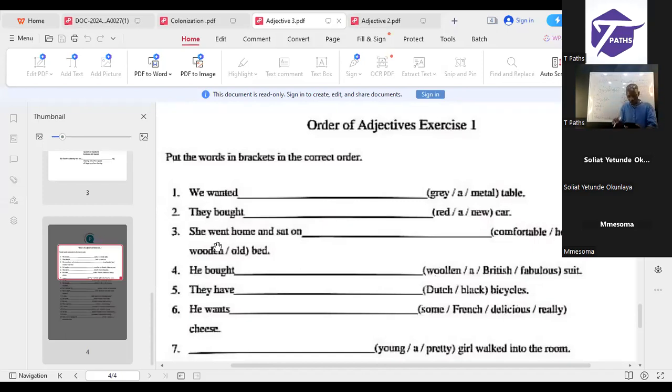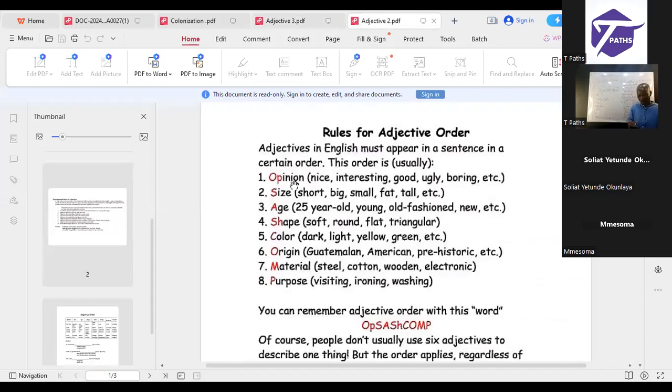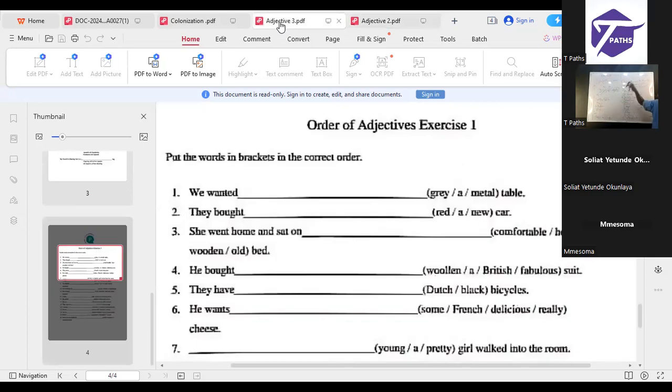Now, she went home and sat on a, is determiner, possessive adjective. On a comfortable. Comfortable is a subjective adjective that will come before age and color. Look at it. She sat on a comfortable. Wooden is under what? Material, remember. So she sat on a comfortable old wooden bed. Because wooden is participle, used to qualify the noun, the head word. So she sat on a comfortable old wooden bed.